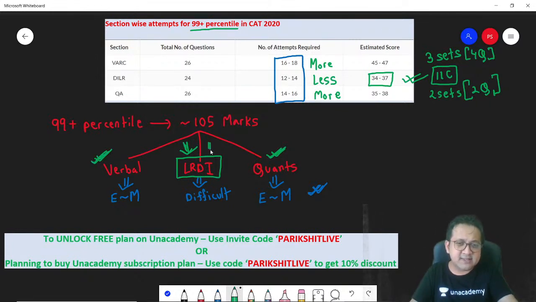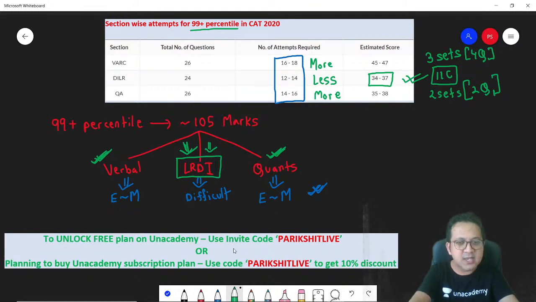But LRDI is a level playing field, and because it's a level playing field, the CAT exams in the last 3-4 years have made this the decisive section. So please make sure that you prepare well for the LRDI and you can look at the cutoffs accordingly.